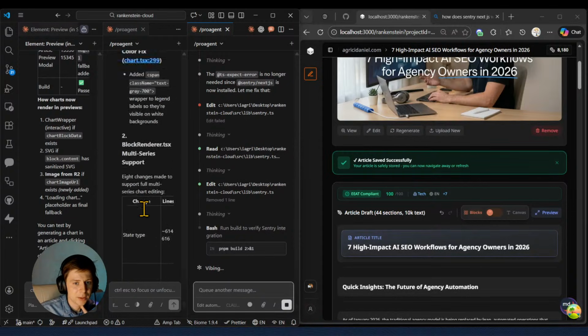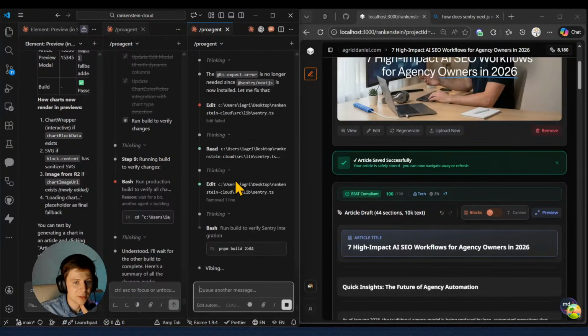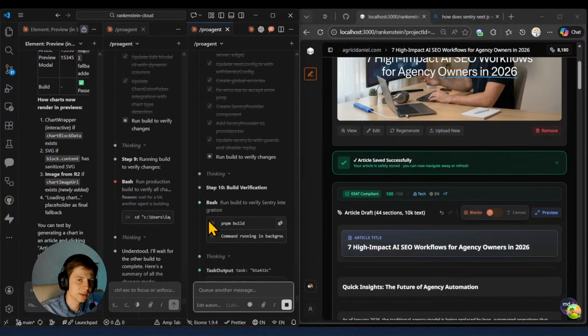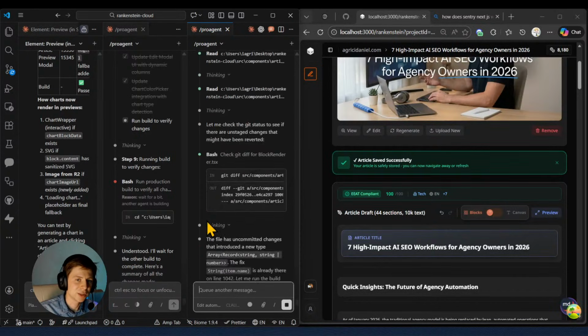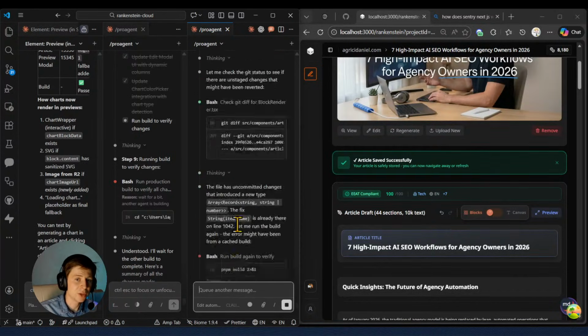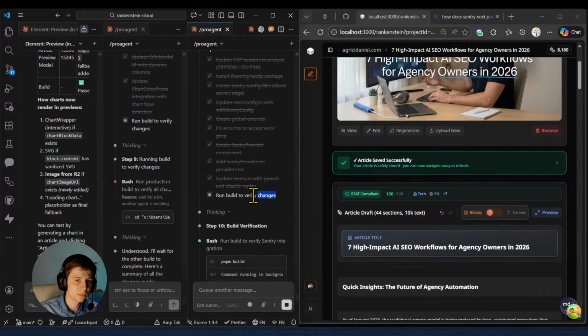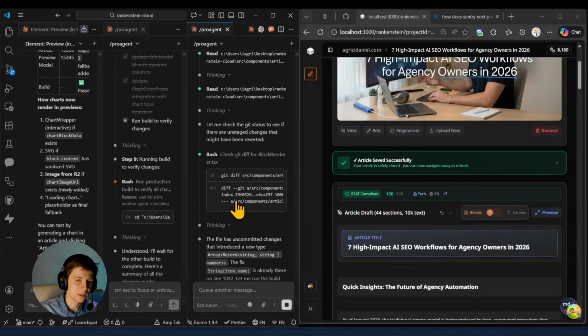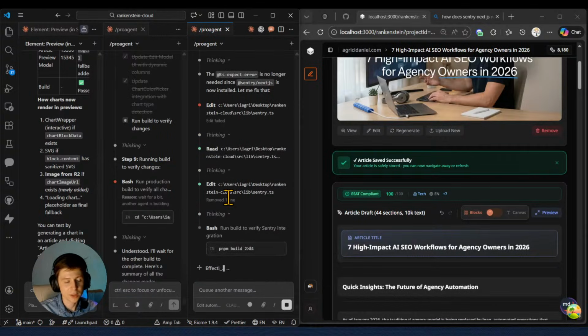Okay, so this agent has been building for such a long period of time already. Okay, he's checking Sentry. Context 1%. I think soon he'll become very dumb. I need to compact this. Hopefully this build will be successful right now. If not, I'm going to say, hey, stop, let me compact. Now he's verifying the changes, as he's mentioning right here, because we currently set up and initiated Sentry. And yeah, easy as that.